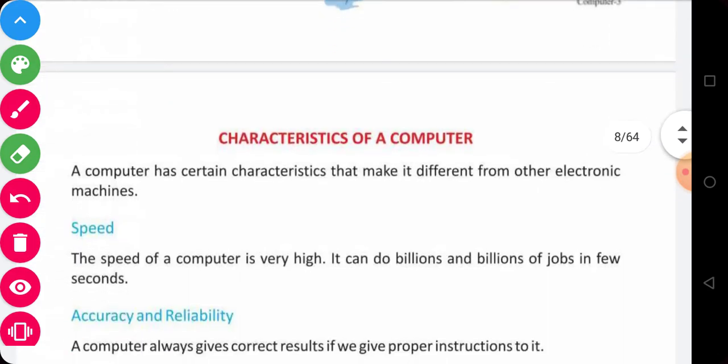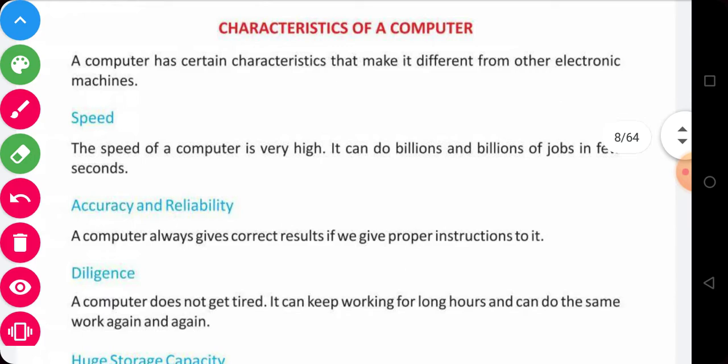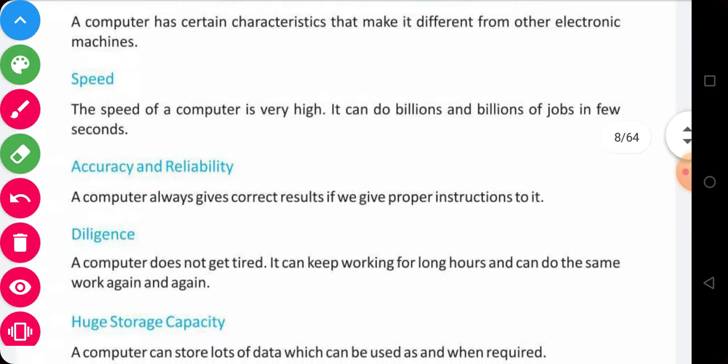Now let's start with a new topic, and the topic name is characteristics of a computer. It means what its features are. First we have to know what the features of a computer are that make it so popular. The first feature that makes it very popular among users is its speed. The speed of a computer is very high. It can do billions and billions of jobs in a few seconds.